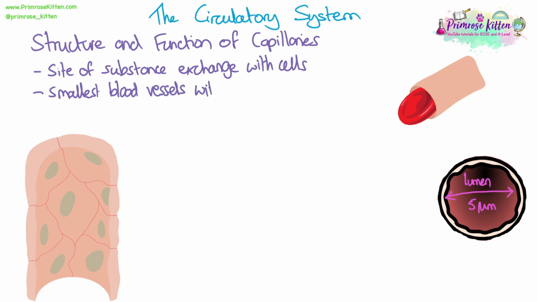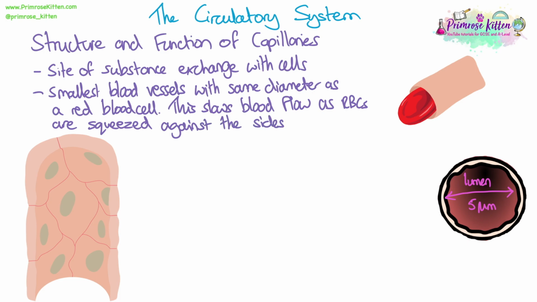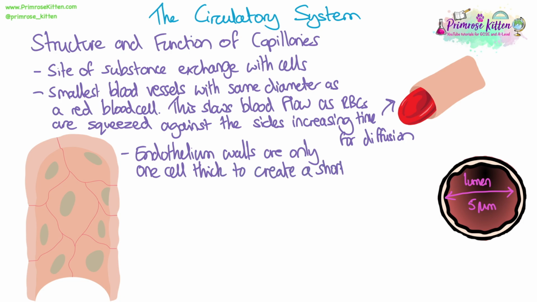This slows the blood flow because the red blood cells are then going in single file and they are squeezed against the walls of the capillaries. This is helpful because it slows the flow of blood down, so it increases the time taken for diffusion to occur between the red blood cells and the tissue fluid. And because diffusion is happening, capillaries have this adaptation that the endothelium walls are only one cell thick, and that is there to create a short diffusion distance for substances into and out of the blood. And this obviously means that substances can easily diffuse between the cells and the red blood cells or cells in the blood plasma.